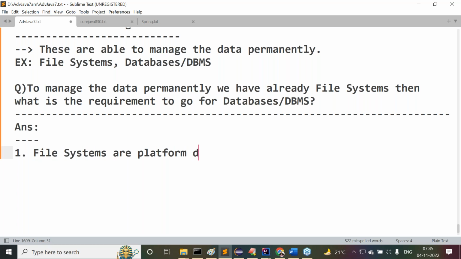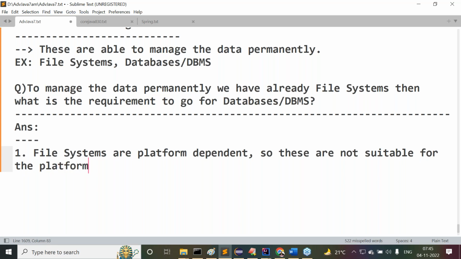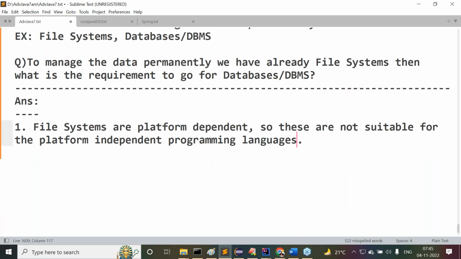So these are not suitable, maybe temporarily on one or two occasions you may use them, but not suitable for platform independent programming languages, like Java, .NET, Python, and so on.